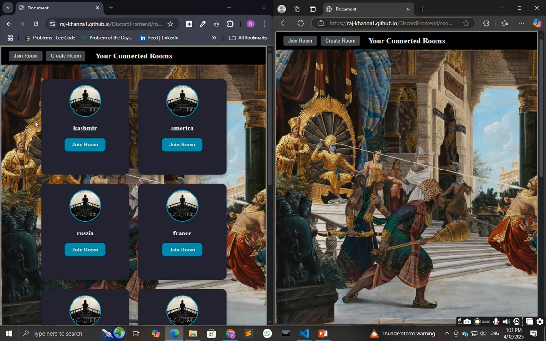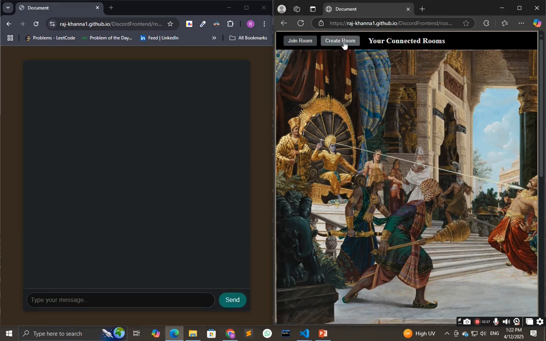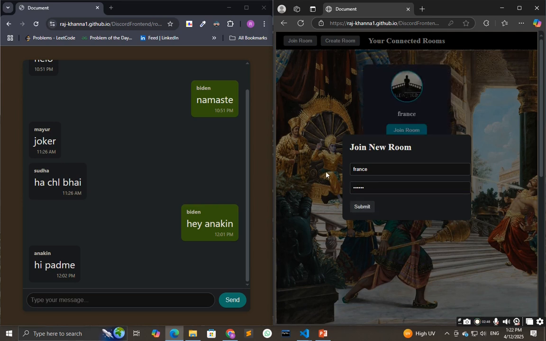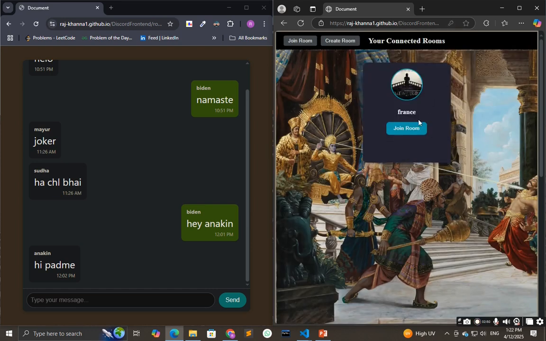Let's say now the user Biden and the user Darth want to talk to each other. So let's say they want to talk in the France room. Biden will join the room, and Darth has no room joined, and he wants to talk to Biden in the room named France. So he will join the room with the credentials of the room. If the credentials are true, then only he can join the room. Let's say he hits submit. As the credentials were true, he will join the room.